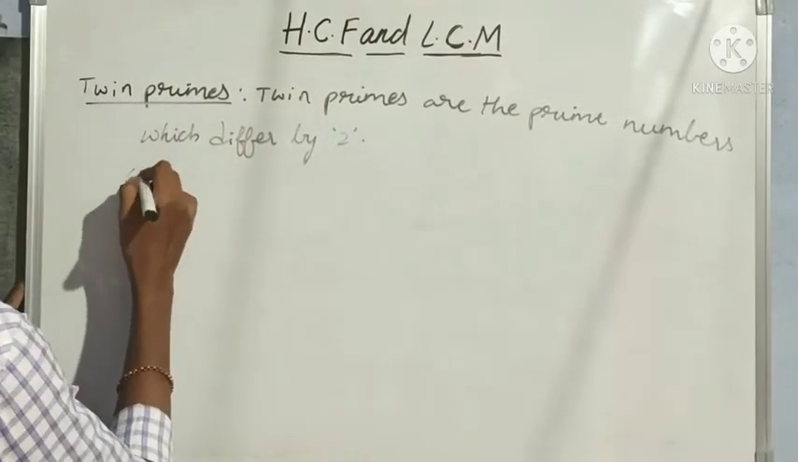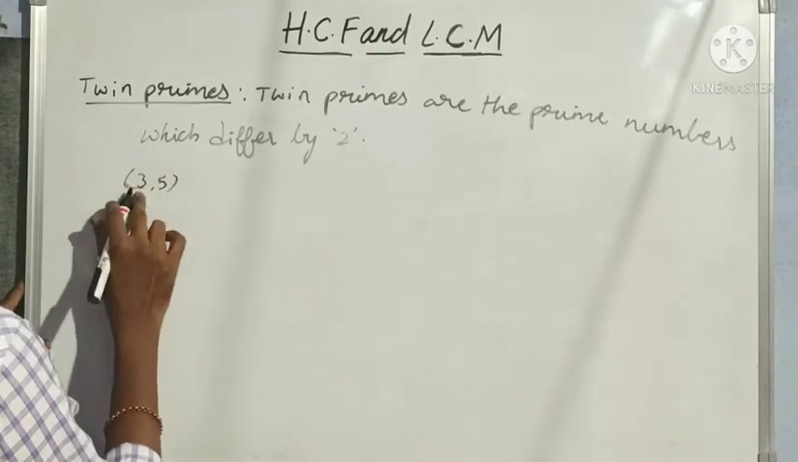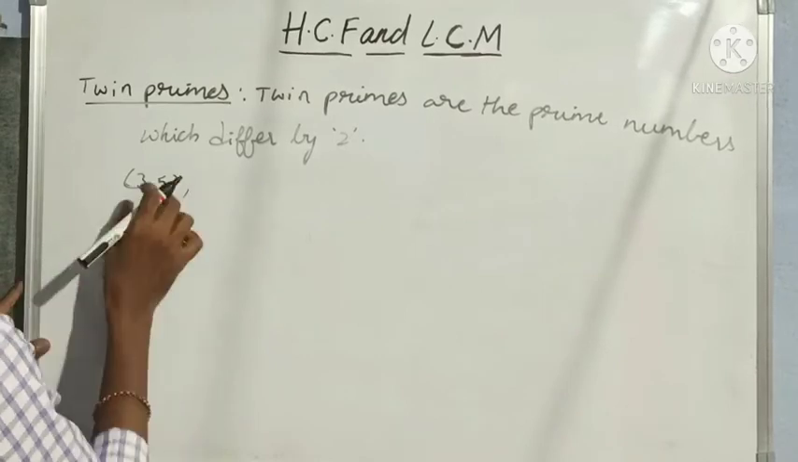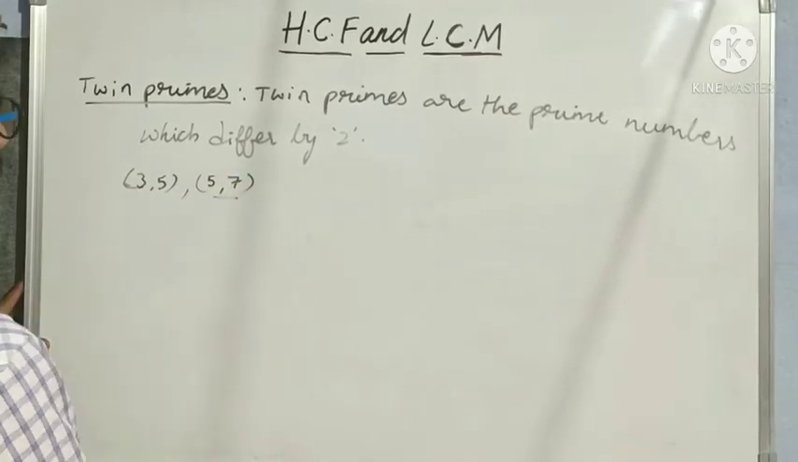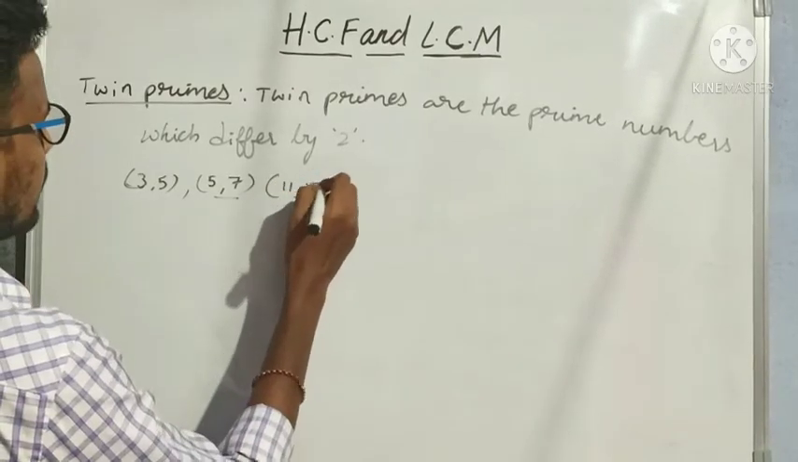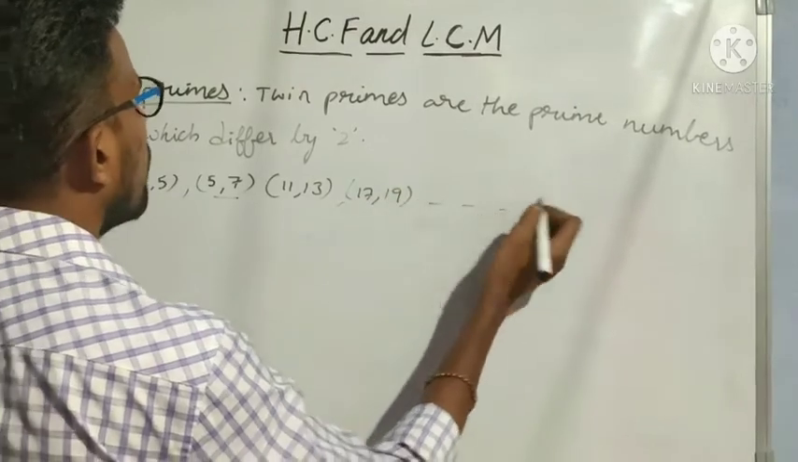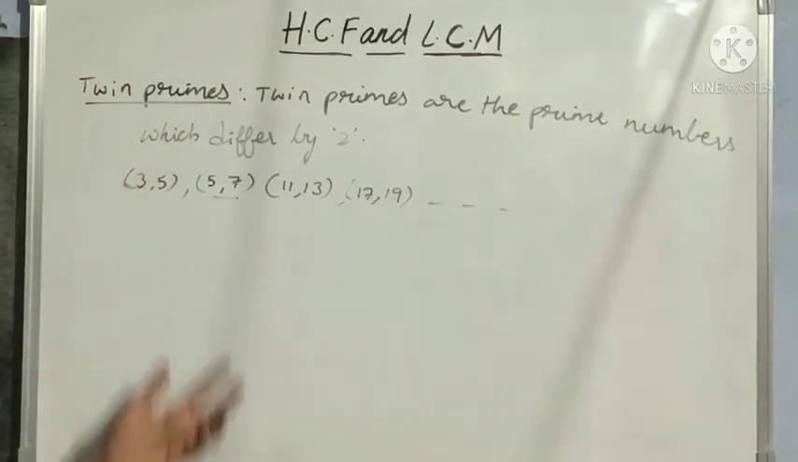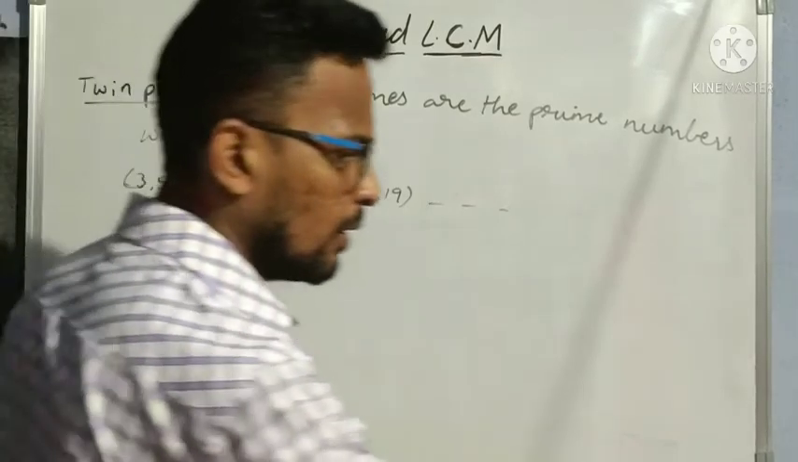For suppose I am taking 3 and 5. Yes, 3 is prime number, 5 is prime number. 5 minus 3 is 2. So this is a twin prime. Next, 5 and 7. This is a twin prime. 11 and 13. Okay, 17 and 19. Like that, so many we will get. Okay, so these prime numbers are what? Twin primes. Okay.